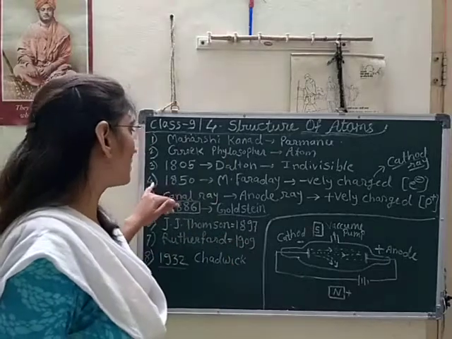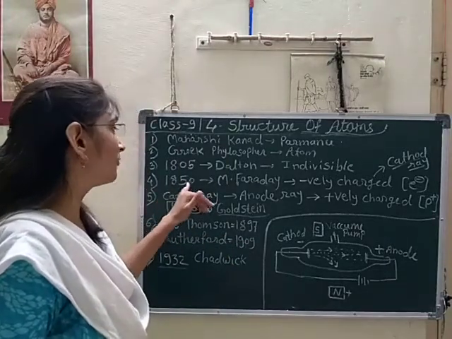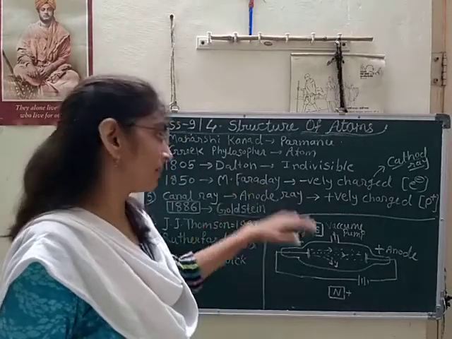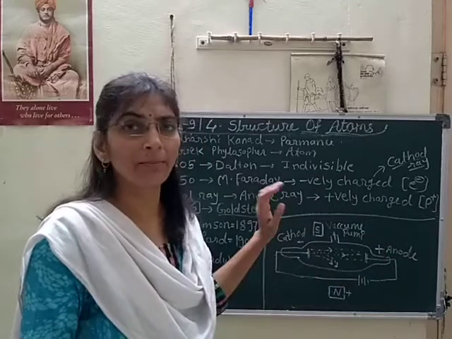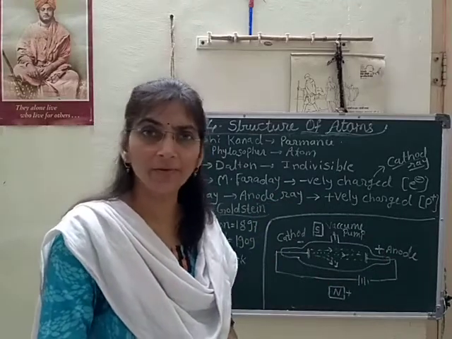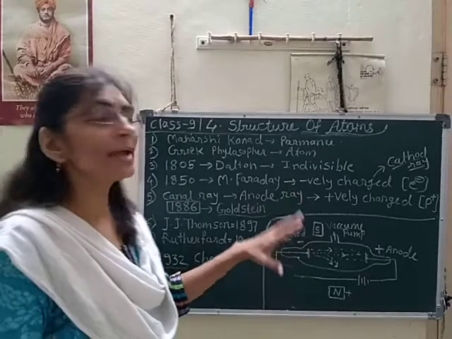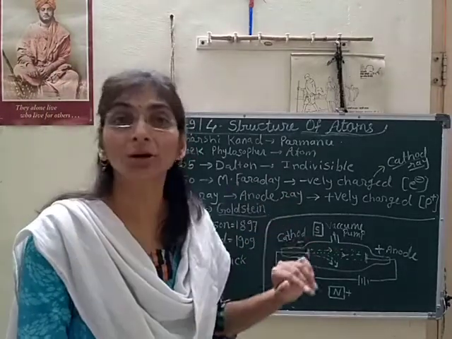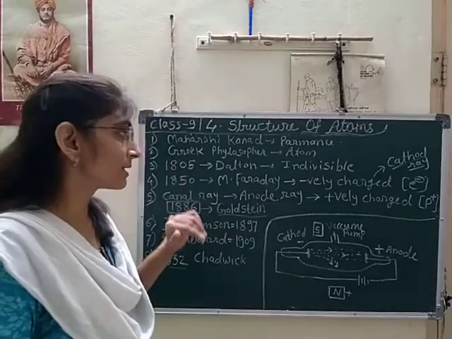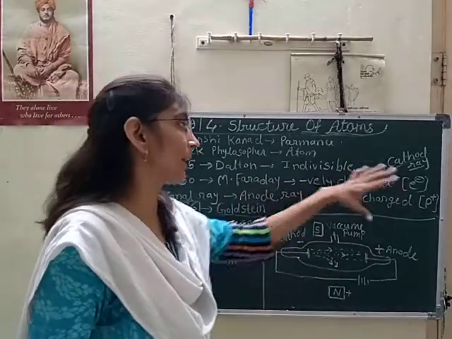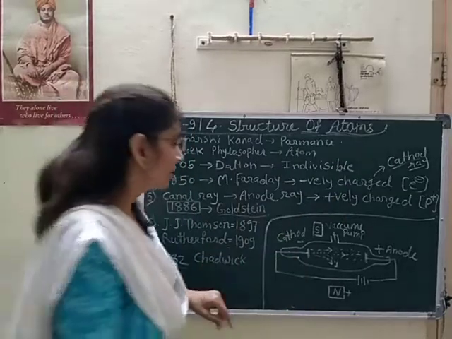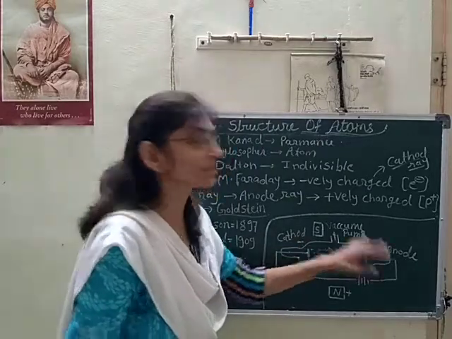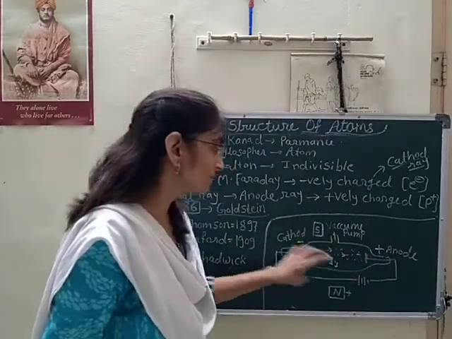The first scientist, in 1850, M. Faraday, did one experiment with electric current. By that time electric current had been discovered, and by applying that electric current, he performed one experiment of cathode rays. In that cathode ray experiment, he observed negatively charged particles flowing towards the anode through the vacuum channel.